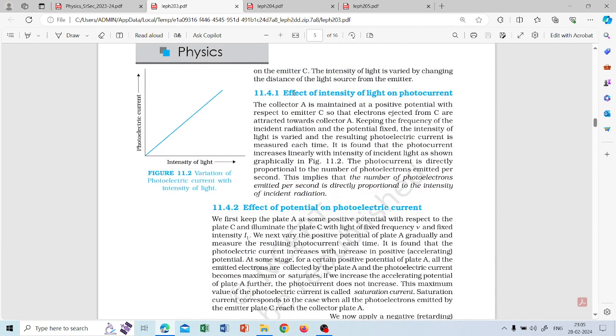So the second part is the effect of intensity of light on photocurrent. From this graph, you can see it is a straight line passing through the origin. So you can say that the number of photoelectrons emitted per second is directly proportional to the intensity of incident radiation. So this is a conclusion.